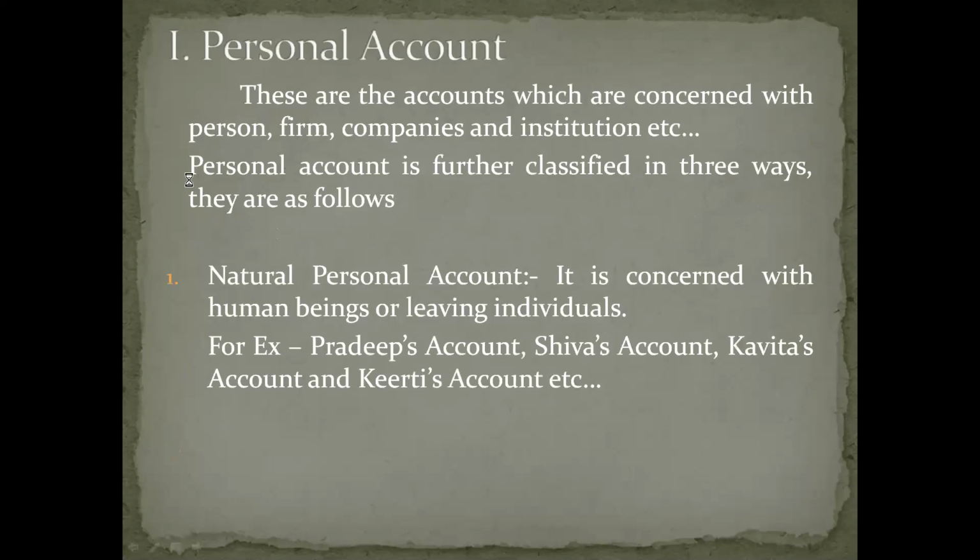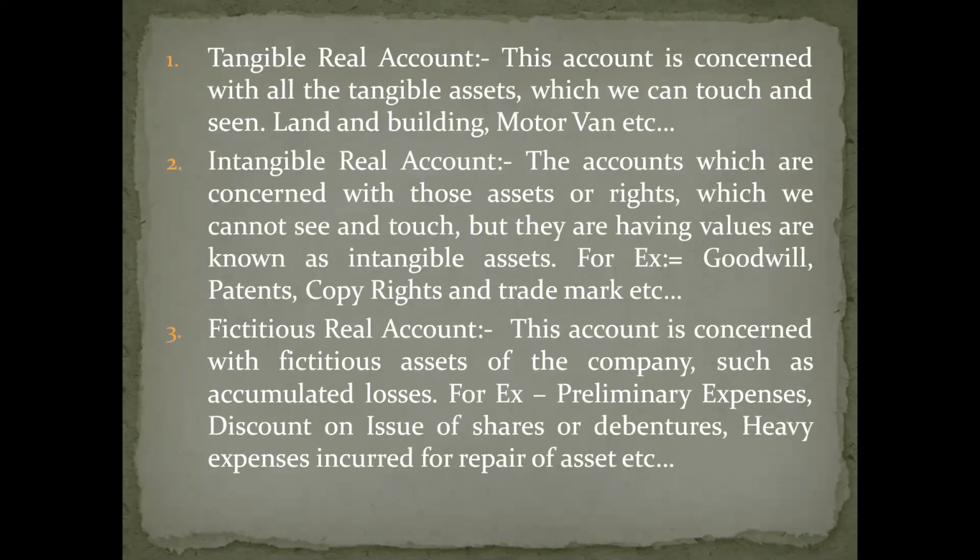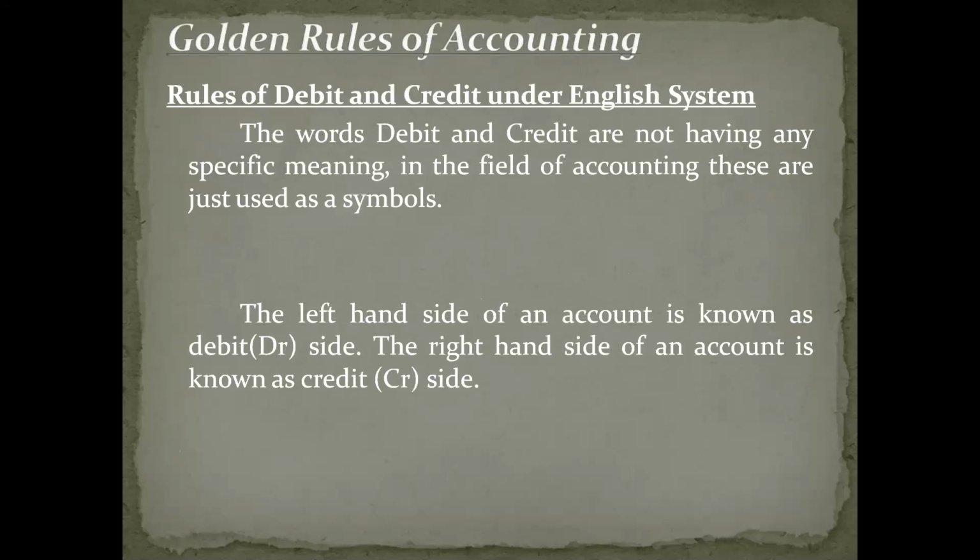Further, these three types of accounts have their own debit and credit rules. As I told you, every account is divided into two sides, the debit side and the credit side. The left hand side of an account is known as the debit side, and the right hand side of an account is known as the credit side. So there are certain golden rules for these accountings. Let us discuss those golden rules.